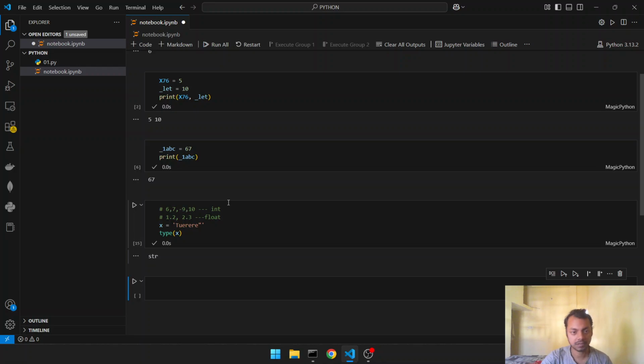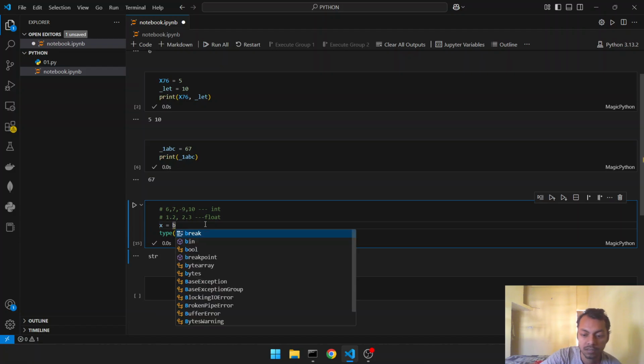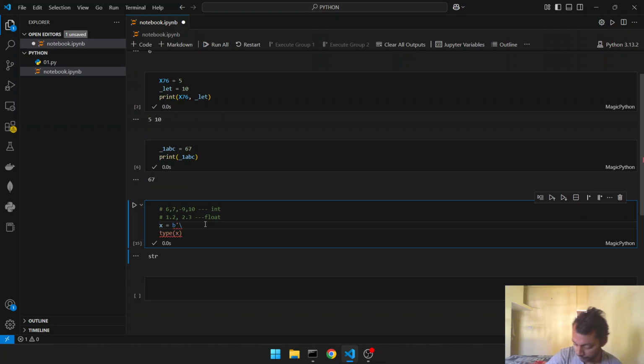Next, bytes. Byte is given by b, then a single tick. Bytes is for binary data.